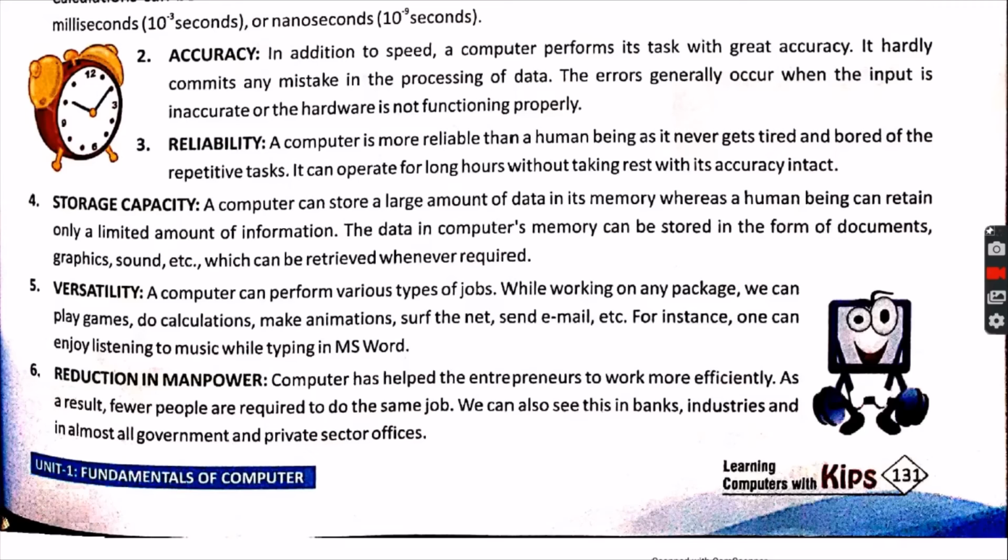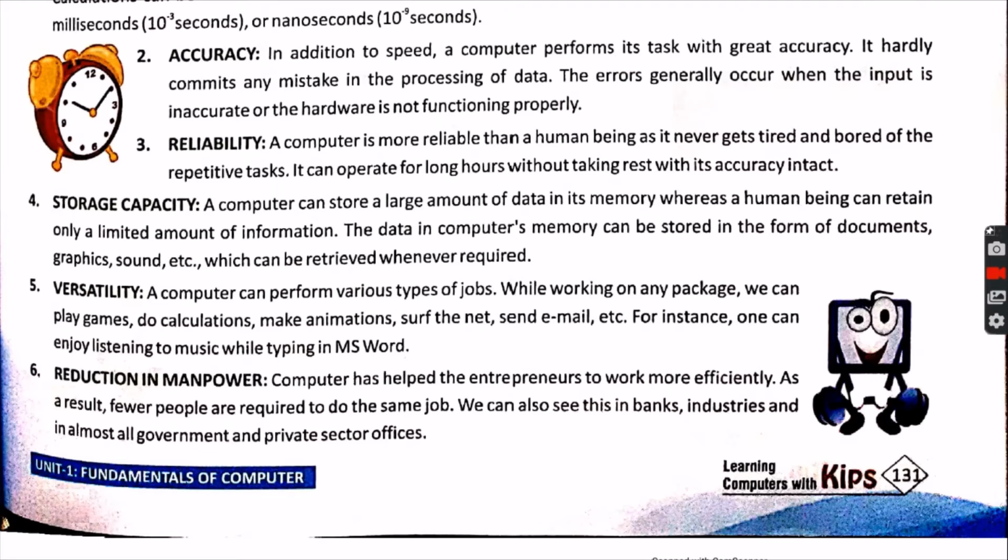The next is reduction in manpower. With the help of computer, there is reduction in manpower, means to say very few people are required to operate the machine. If a person is expert in operating the machine, then a single person can handle many computers, and very easily the work is done.